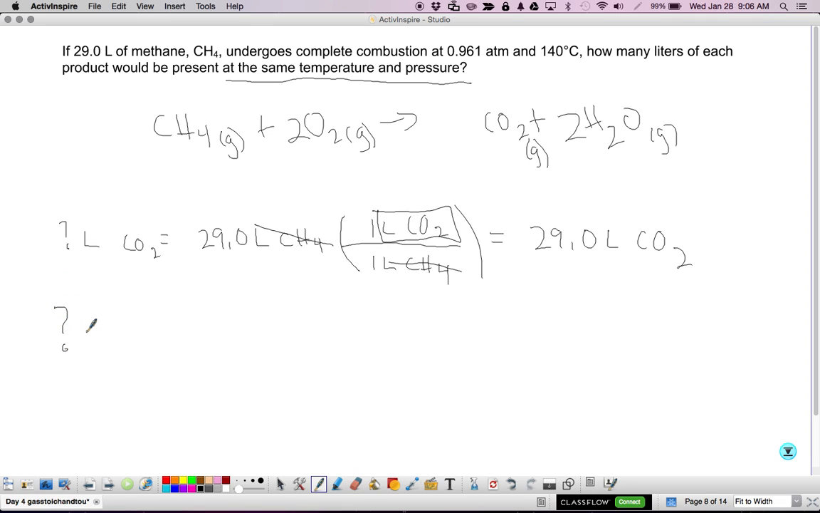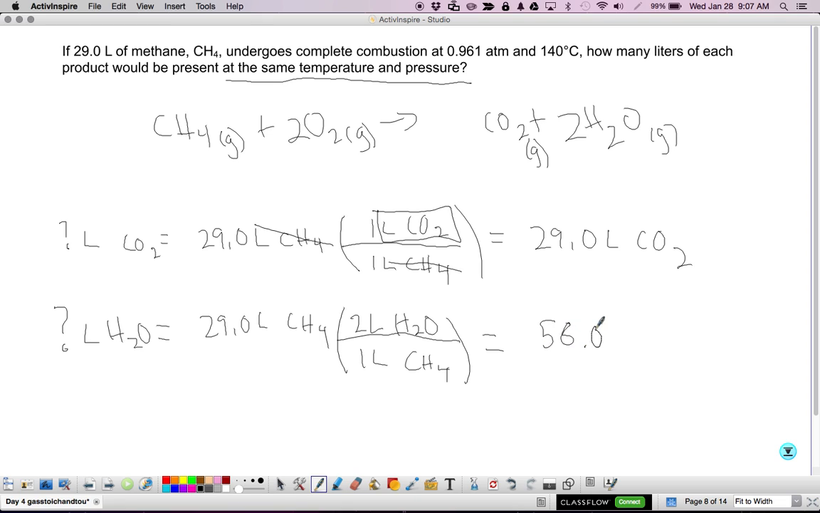Now I can also do water vapor the same way. 29.0 liters CH4 times 2 liters water, 1 liter CH4. Okay, and I'll get 58.0 liters H2O.